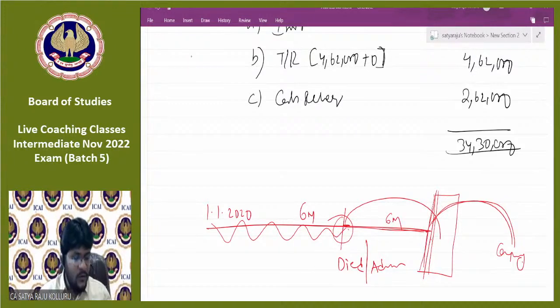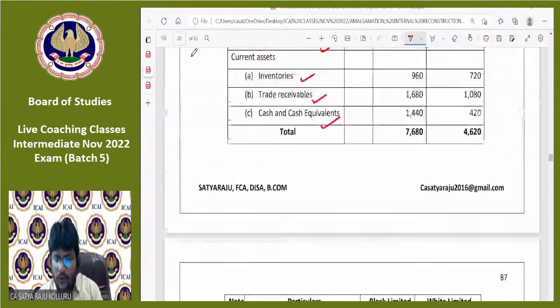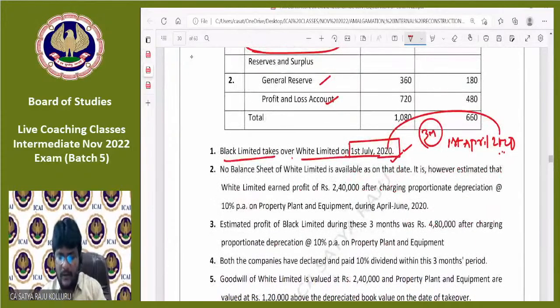Am I right, guys? Do you remember this type of problem in partnership accounts? A similar type of problem was asked in amalgamation as well. That means first of all, I need to represent the balance sheet information as on 1st July 2020. From 1st April 2020 to 1st July 2020, I need to continue the business and prepare the financials. Then let me read the further information.